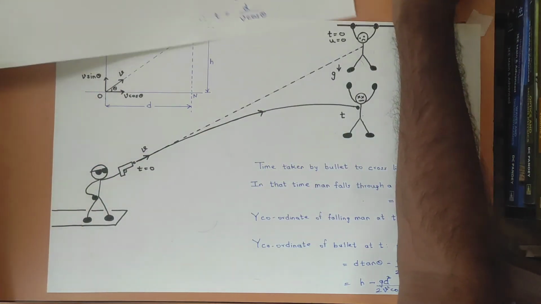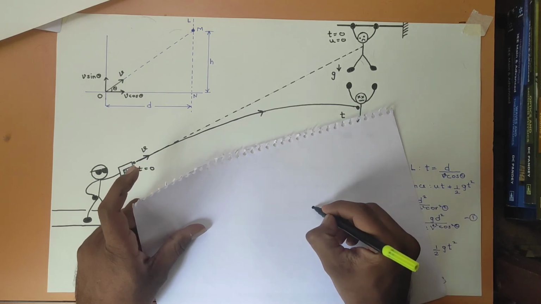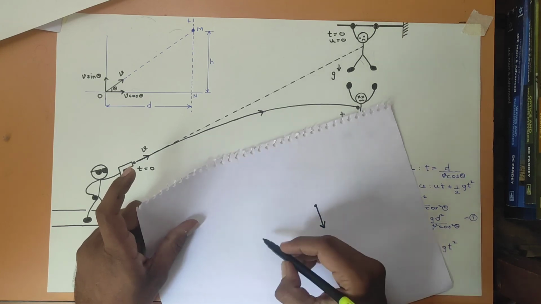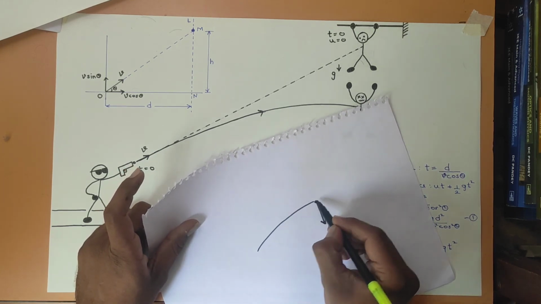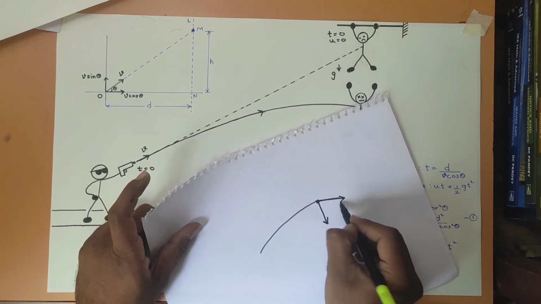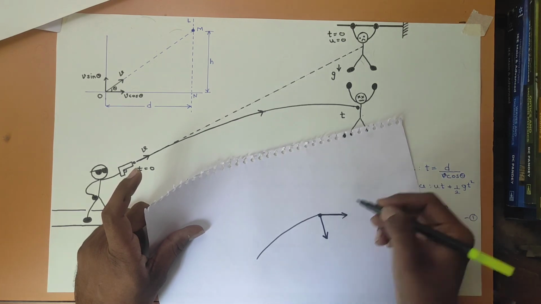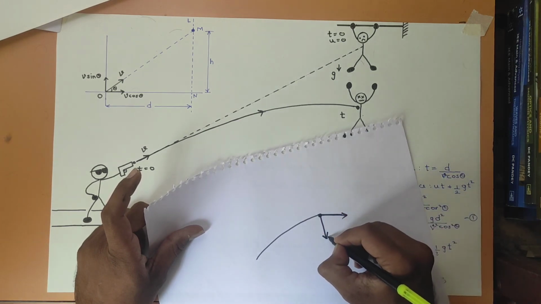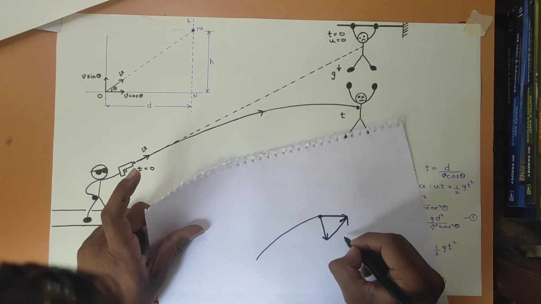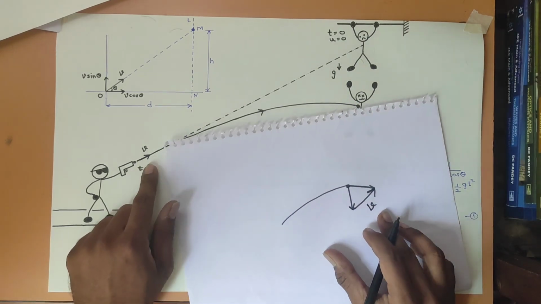Now look here how. At this instant, the downward velocity of the falling man, let us say it is of this much magnitude, and the bullet is coming from this trajectory, right? So its instantaneous velocity at this instant is drawn like this. So the relative velocity of the bullet that will hit the man, if you work the vectors out, is this, and it will come out to be the same in magnitude and direction as this velocity.